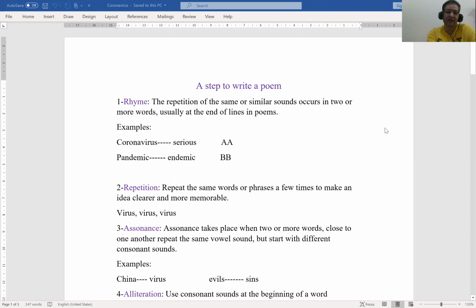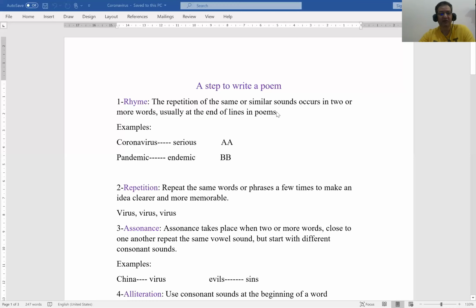First, let's agree that poets are talented, they are professional, they are knowledgeable, they have a lot of data, information, and knowledge about the topics that they are writing about. They are professional in using words. However, you can start to express your feelings, thoughts, and opinions through a poem. You are not professional, you are a beginner, but you can start writing your feelings, opinions, and emotions through a poem. So you are a beginner. If you are a beginner, you can start with me as a step to write a poem.